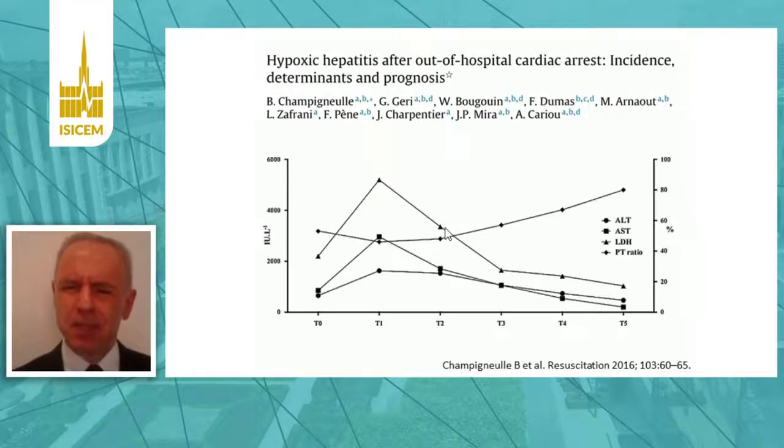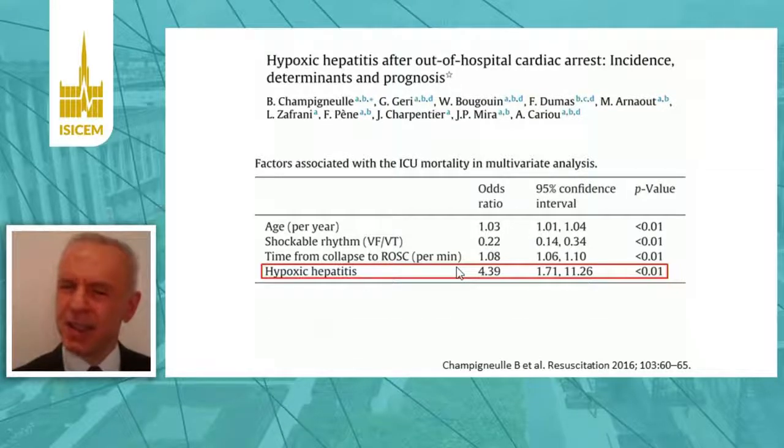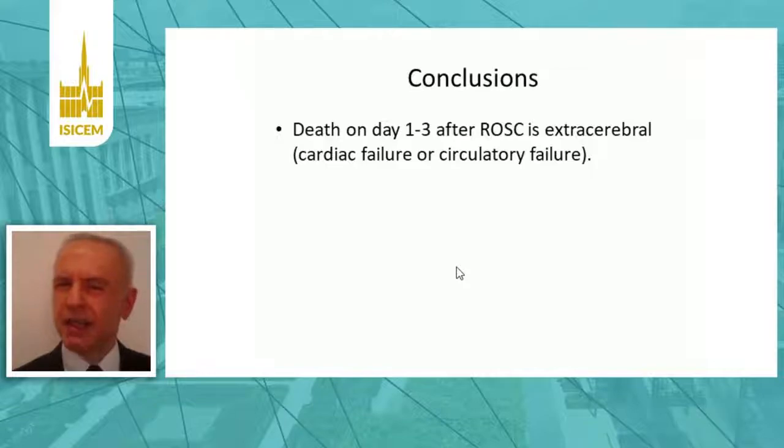And the increase of ALT and other enzymes is very evident in this graph, and the same applies to coagulation abnormalities. This is the PT ratio here. And although this increase may seem very transient, that was associated with an increased risk of poor outcome. Indeed, in that study, hypoxic hepatitis was the major predictor of ICU mortality, and that was confirmed even after correction for post-cardiac arrest shock.